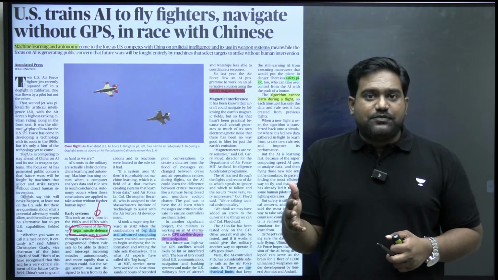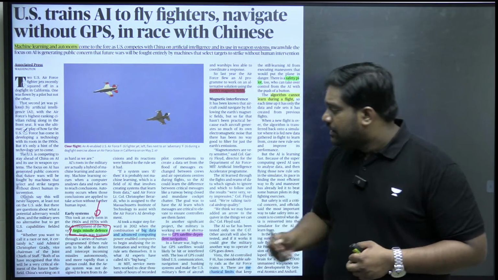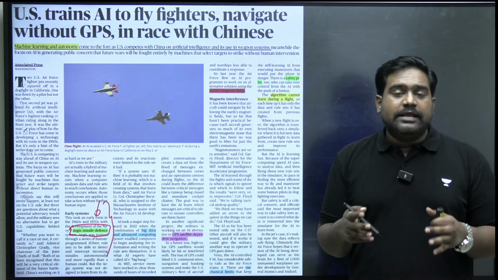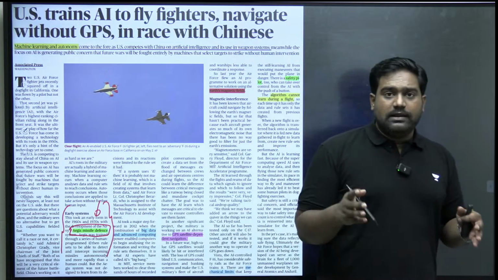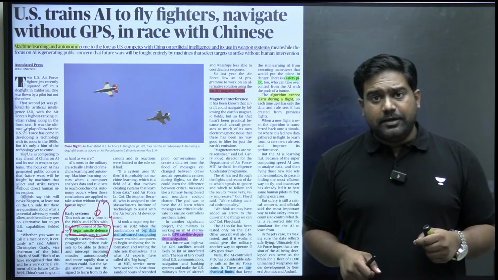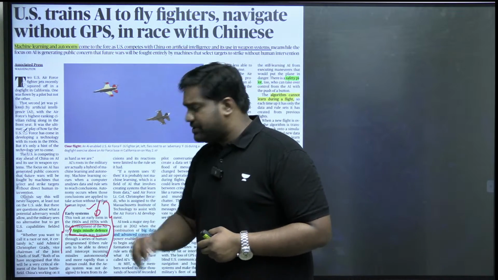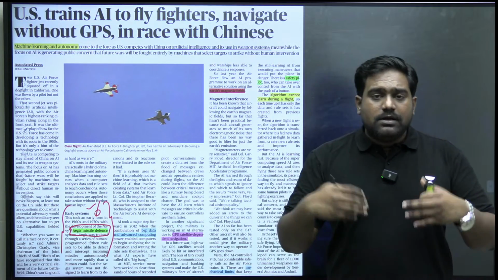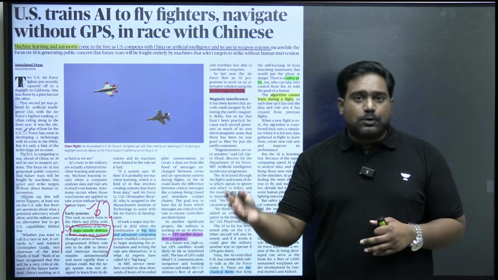Apart from autonomous functioning, where it could make independent decisions without human intervention, right? This air defense system was enabled with a part of machine learning tools as well, where it could learn from the real environment, from the real data which was coming in, and accordingly it could adapt and take real-time decisions without human intervention, and it could more effectively intercept enemy missiles. So since then, the US has made tremendous progress.